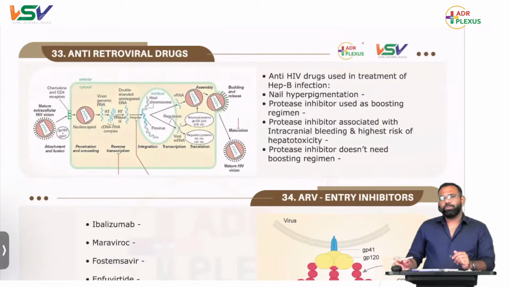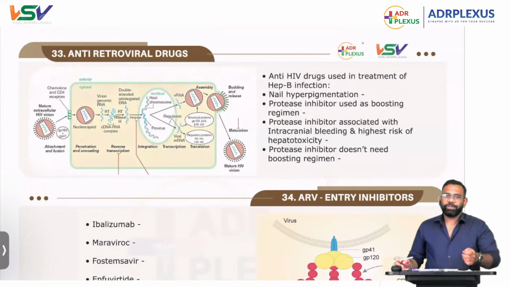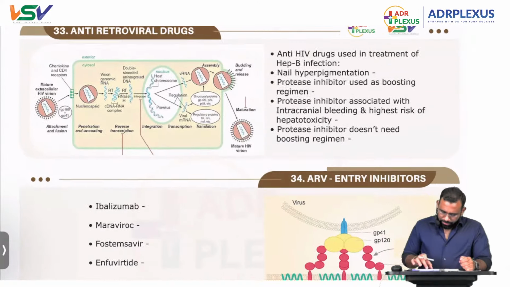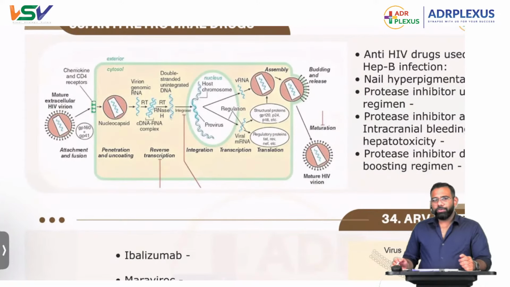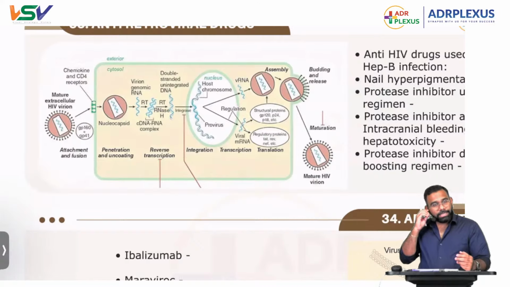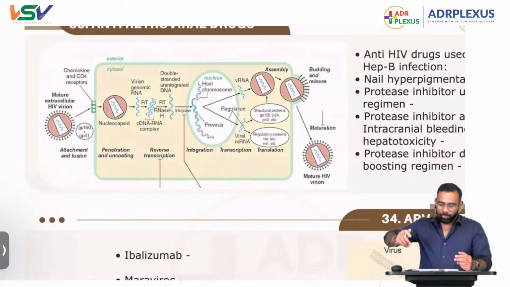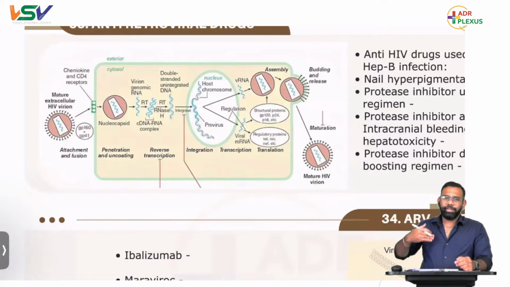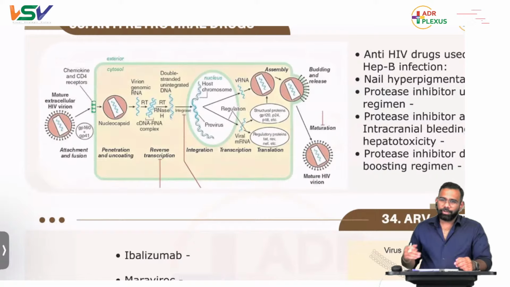HIV again, most important one. So chances are that he might give you that replicative cycle, focusing on something else, and he might ask which of the following drugs inhibit this step, or which of the following statements are true about the drugs inhibiting this step. I'm not going into detail on this replication because we have already done it.